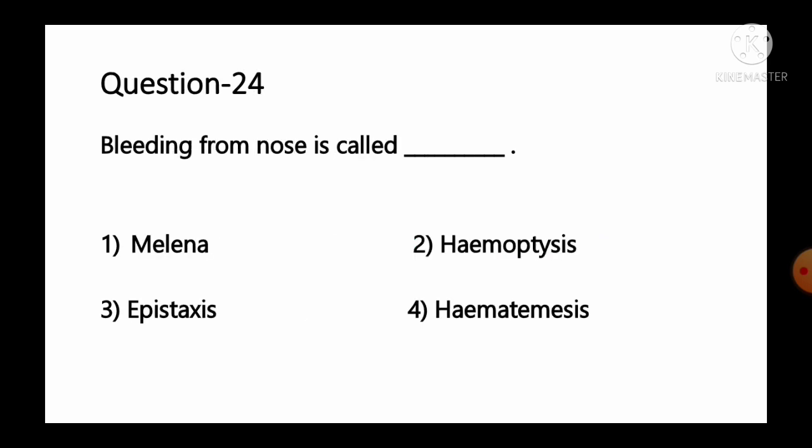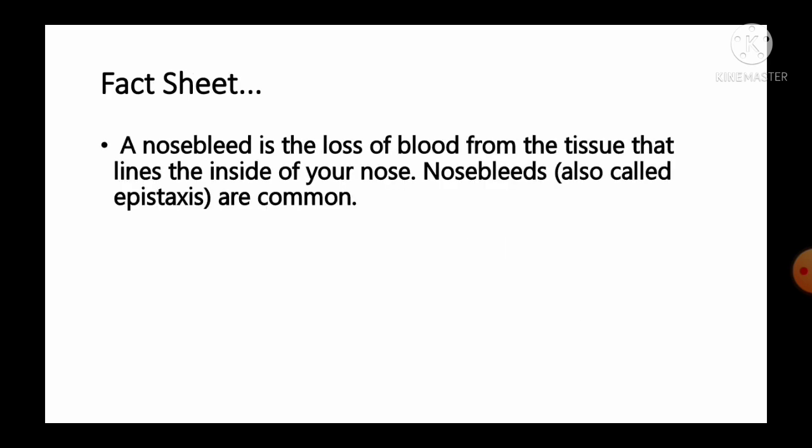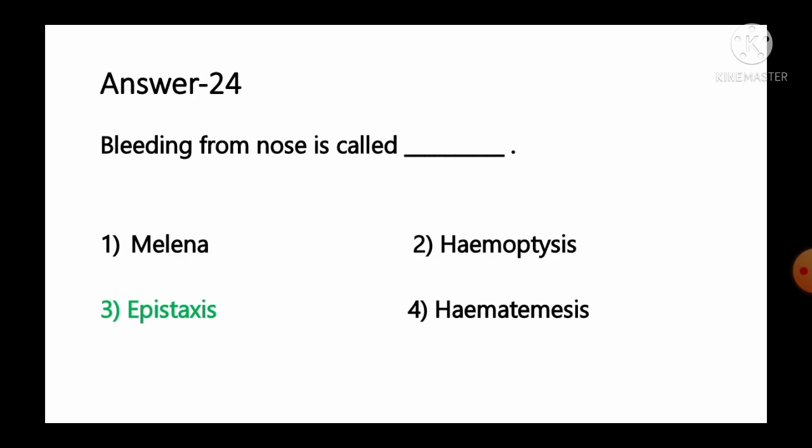Move to the next question number 24. Bleeding from nose is called option number 1 melena, number 2 hemoptysis, number 3 epistaxis, number 4 hematemesis. And the fact or information available regarding this question, it is a nosebleed is the loss of blood from the tissue that lines the inside of your nose. Nosebleed, also called as epistaxis, are common in children. So as per the information, we can say blood from nose or bleeding from nose is called epistaxis. Option number 3 is the correct answer for this question.